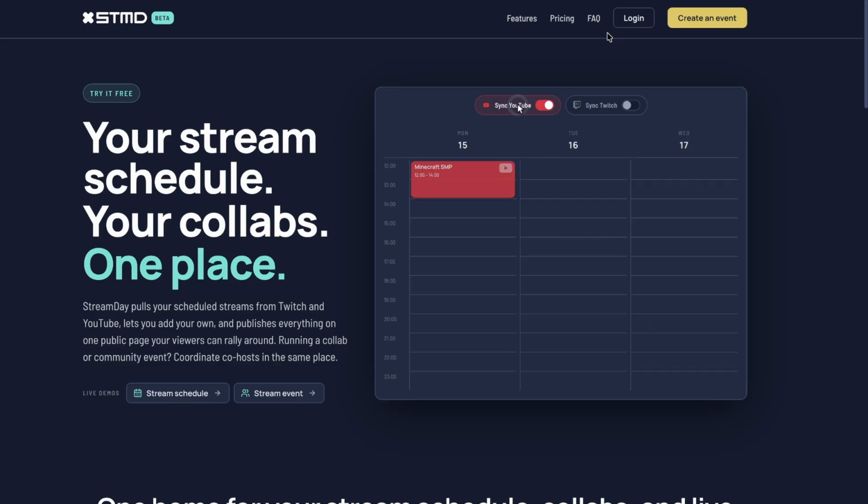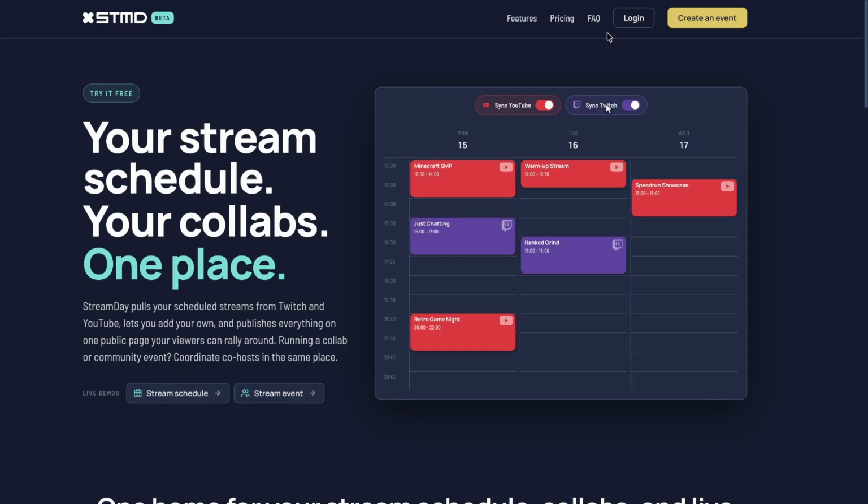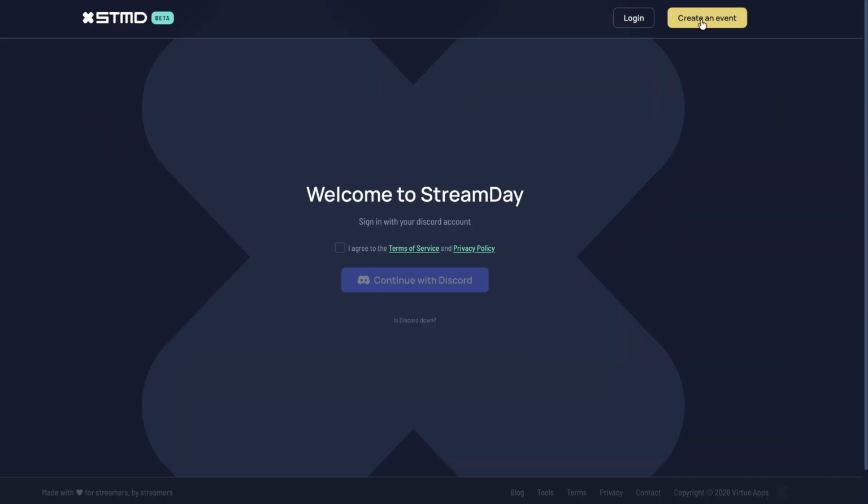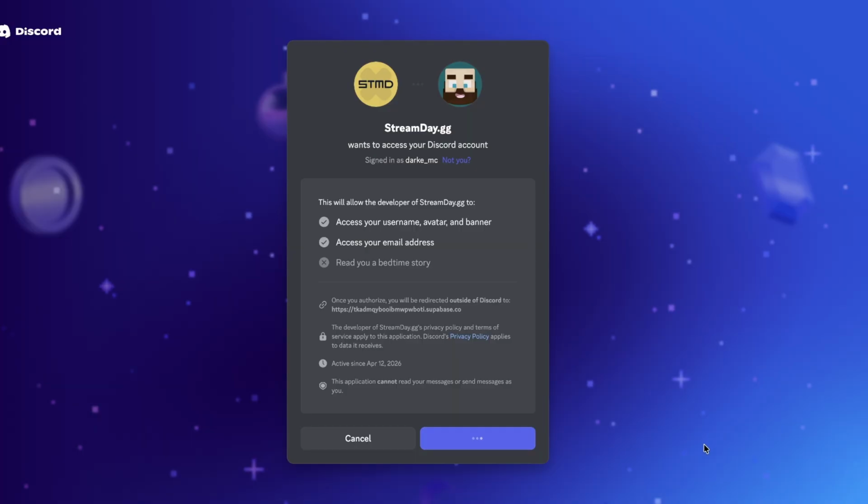So from the homepage, all you need to do is set up an account to get started. You can do that either by logging in or creating an event. It's basically the same thing. You agree to the terms, you continue with Discord. You will need a Discord account in order to log in here. You need to authorize that and it will let you in.